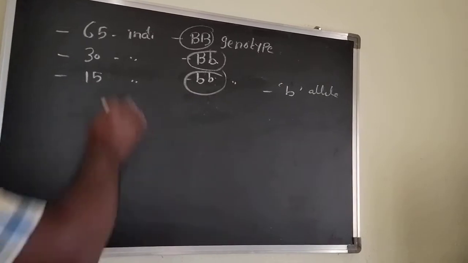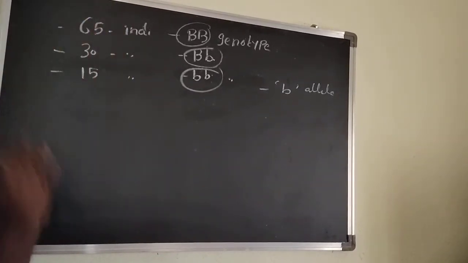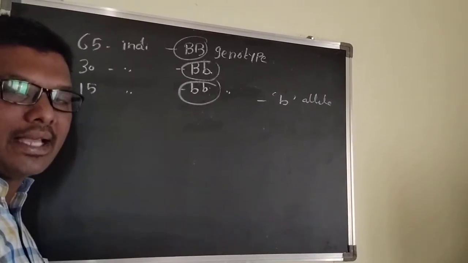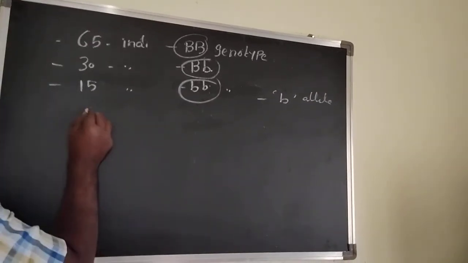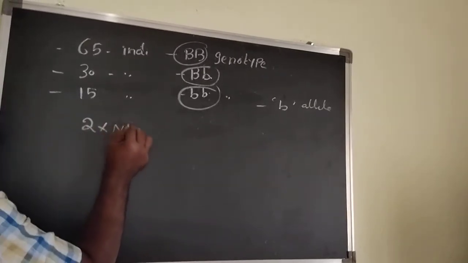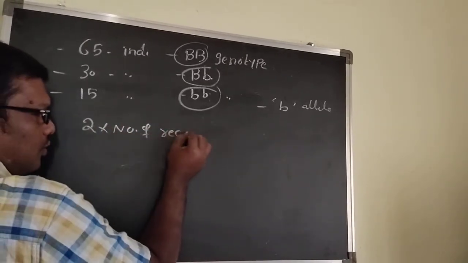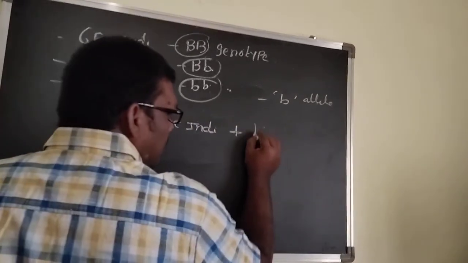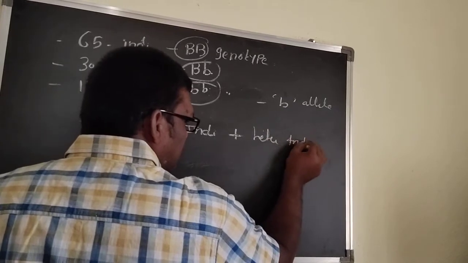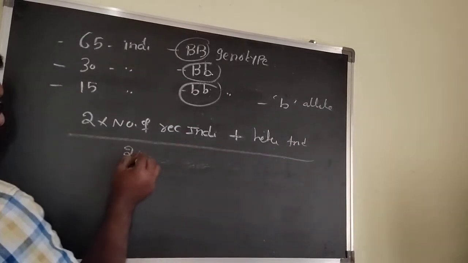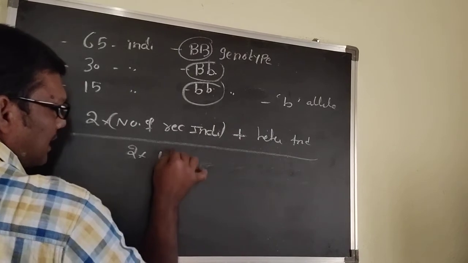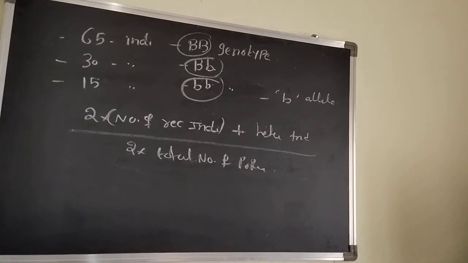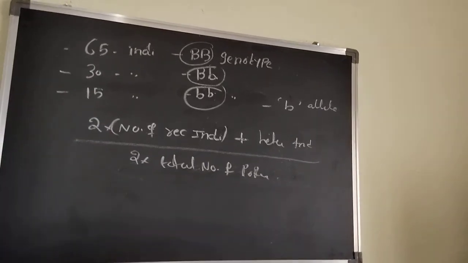Suppose here they give the individuals and ask to calculate the frequency, I already said in yesterday's class, there is a formula: 2 into number of recessive individuals plus heterozygous individuals, divided by 2 into total number of population. You can calculate the recessive frequency.